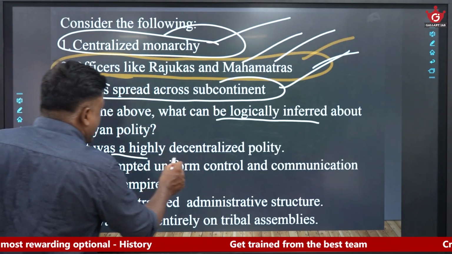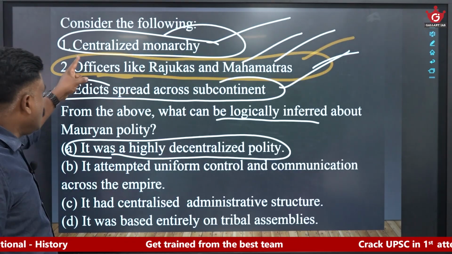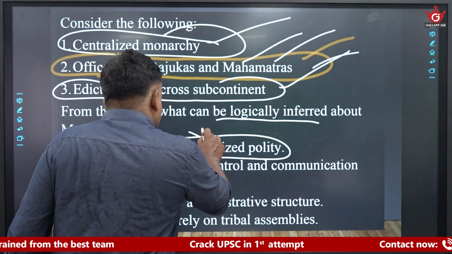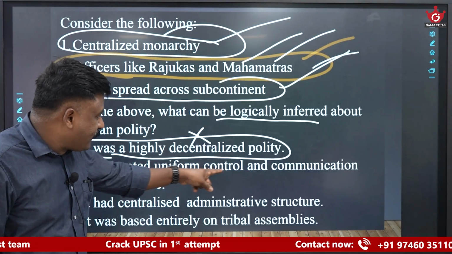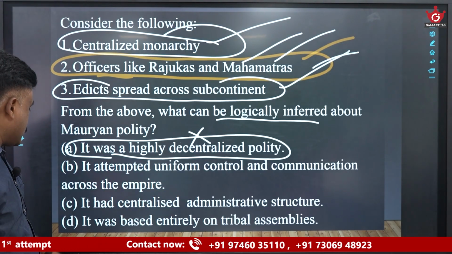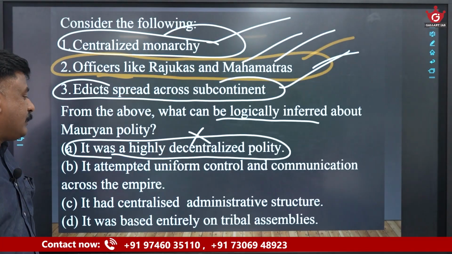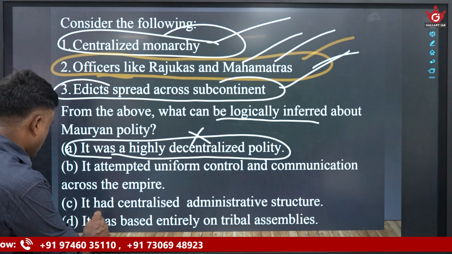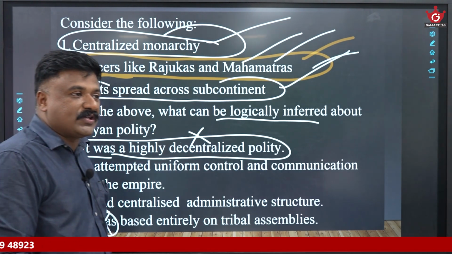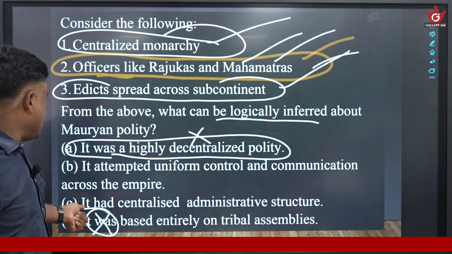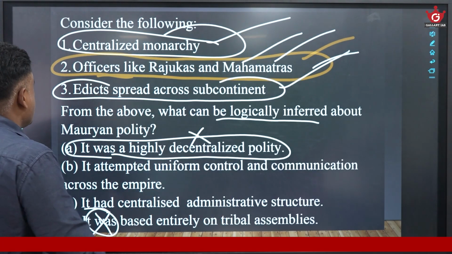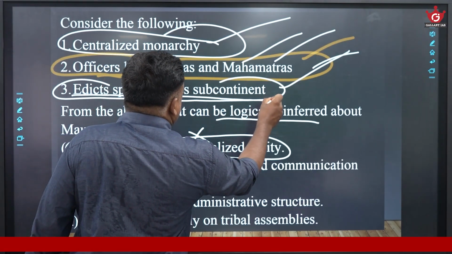One option says it was a highly decentralized polity. A centralized monarchy, does it mean that it is decentralized? No, so that is contradictory. Another says it attempted uniform control and communication across the empire. Another says it had a centralized administrative structure. Another says it was based entirely on tribal assemblies. This is out of context, so I eliminated it. What is left with me is B and C. What will be your answer? C means it had a centralized administrative structure. That is fine. But the question is, what is the purpose of edicts spread across the subcontinent?